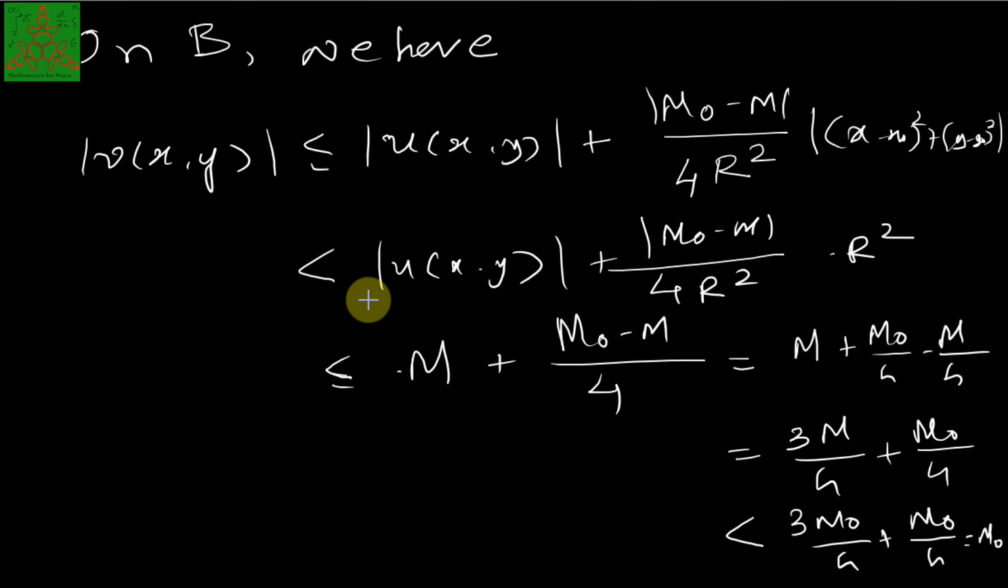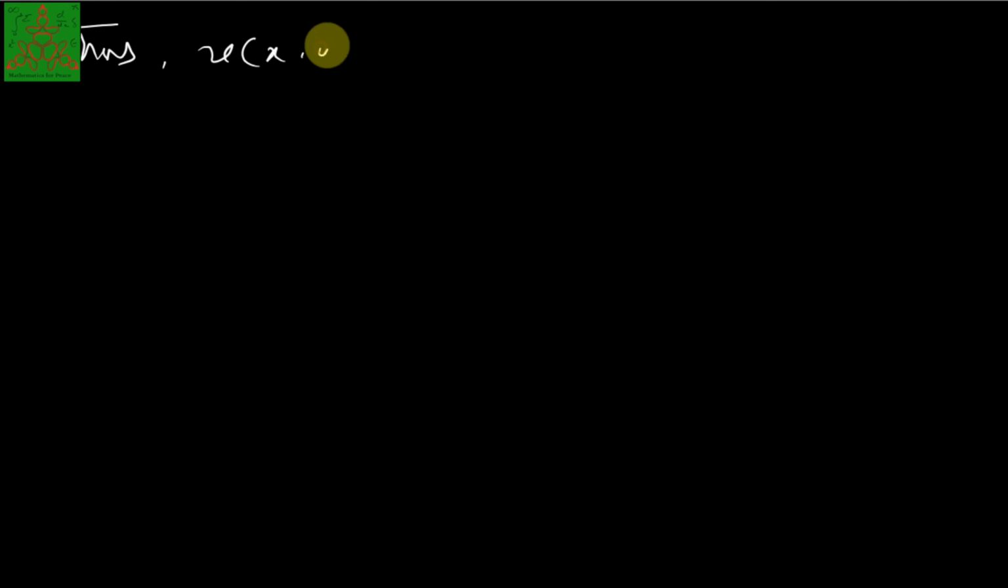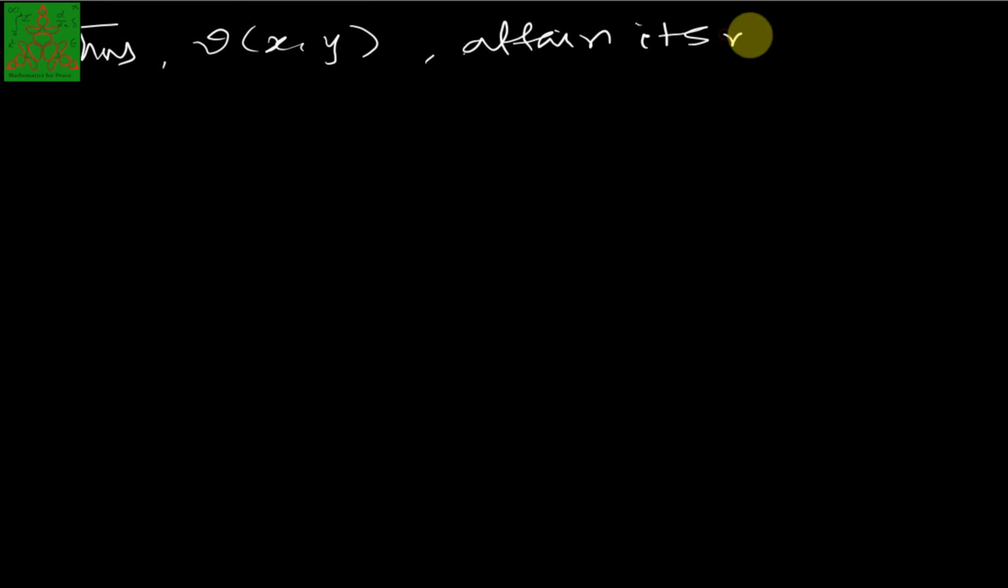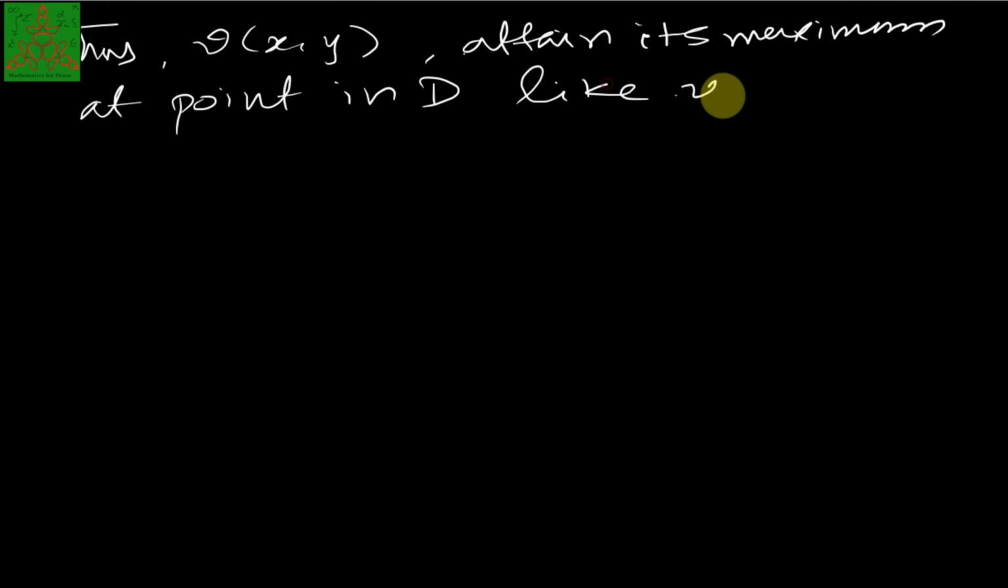So what we can say finally, that v of xy is less than or equal to m0 for every value of xy belongs to D. Thus what we can say, v of xy attains its maximum value at a point in D like u of xy has. So as the u of xy has, this v of xy is also attaining its maximum value.